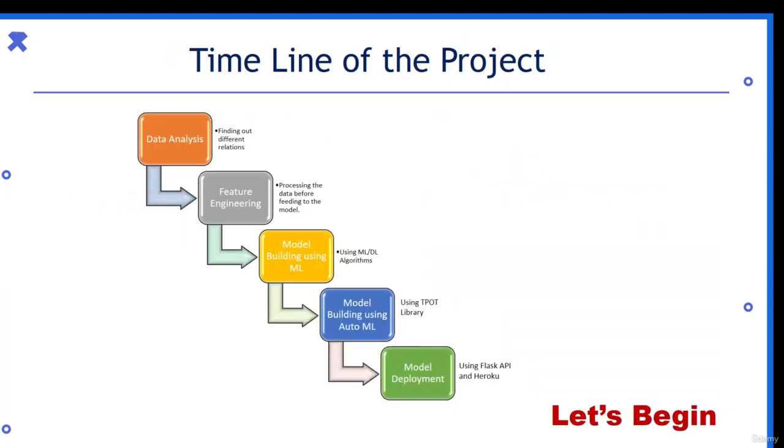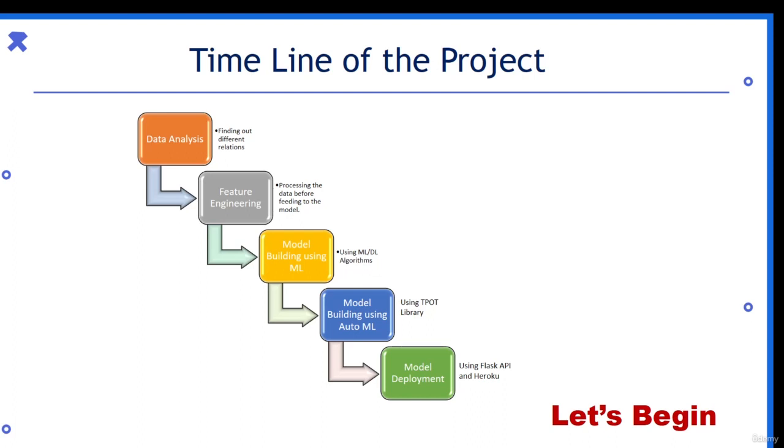Now moving on, this will be the timeline of our project. First we'll be doing the data analysis, finding out different relations, understanding our data. Then we'll be doing the feature engineering part. We'll be pre-processing the data. Then we'll be building our model using machine learning techniques like random forest, linear regression, XGBoost. Then we'll shift to our automated machine learning part. We'll be using the TPOT library.